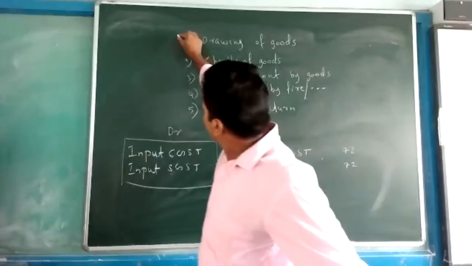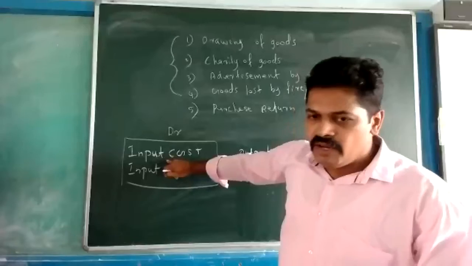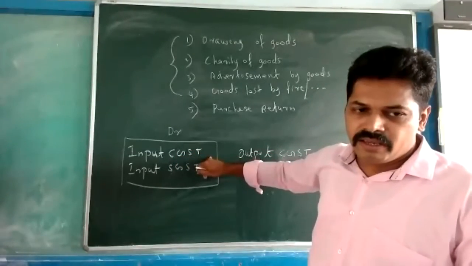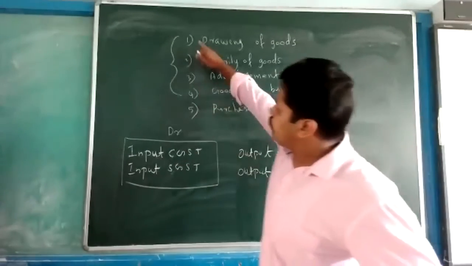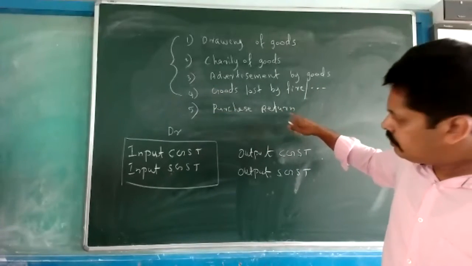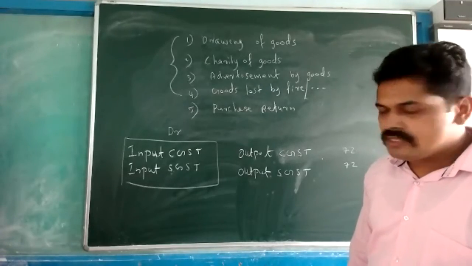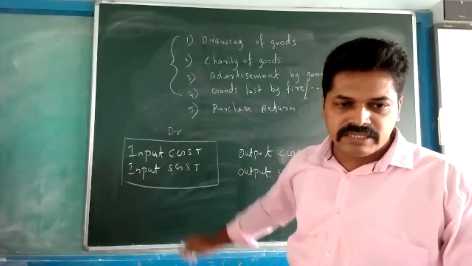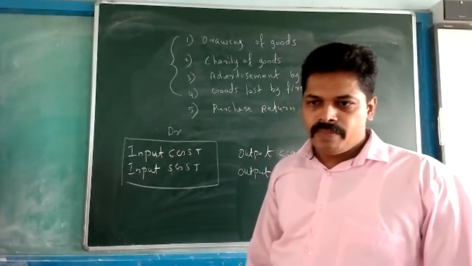So this is the first 4 cases. Whenever we are crediting input CGST, means to input CGST we are writing, that time purchases also will be there. To purchase also will be there in these first 4 cases. And here at the time of purchase return, which account are we crediting? This is the purchase return account itself we are crediting. Okay. So in these 5 cases, input CGST we will credit. Otherwise, always this account we are debiting only. Okay, is it clear?